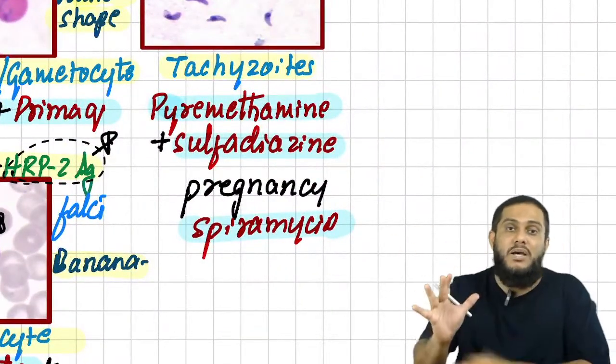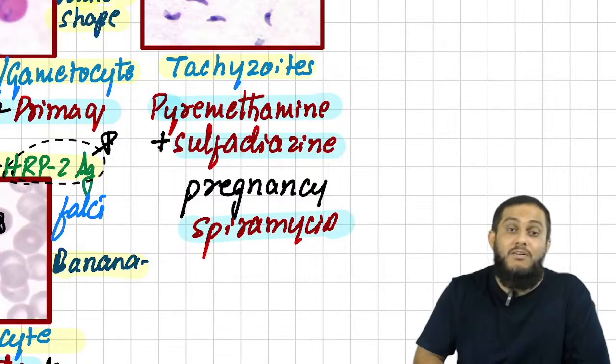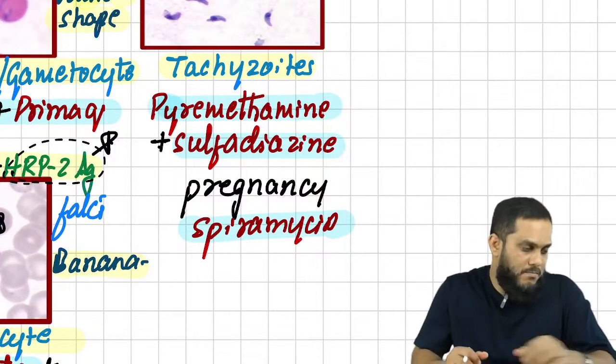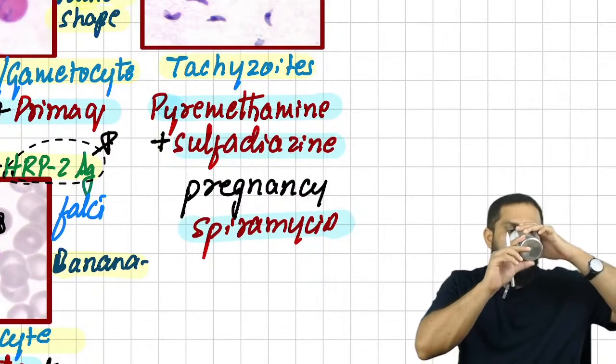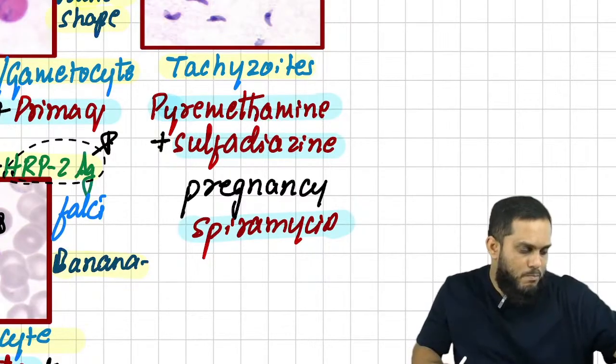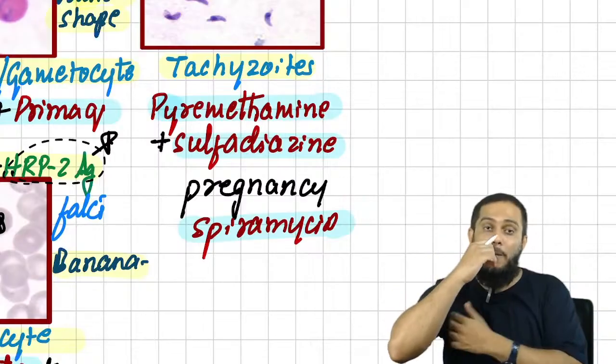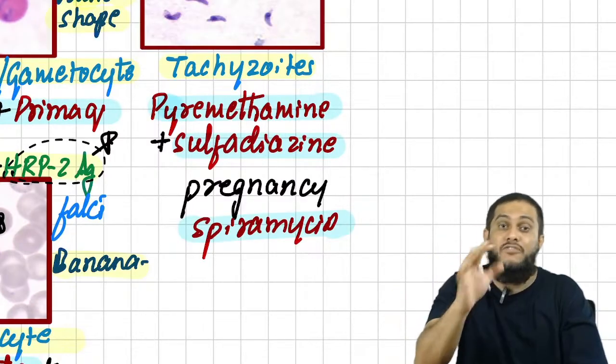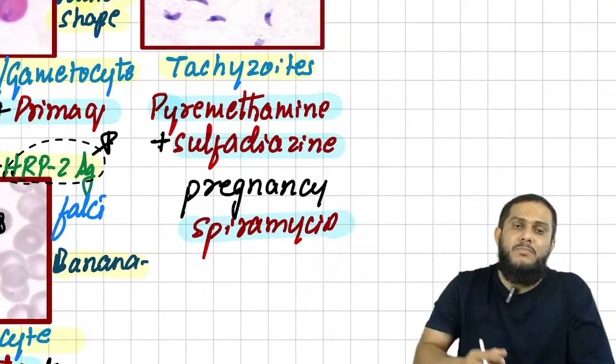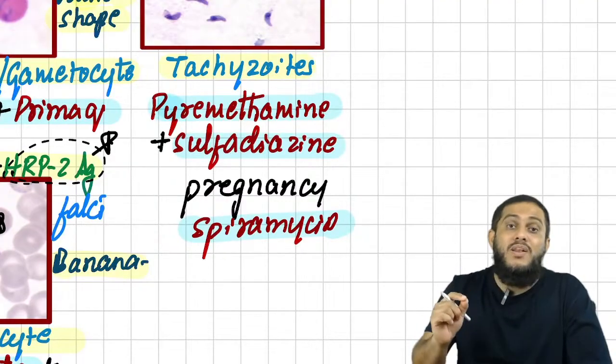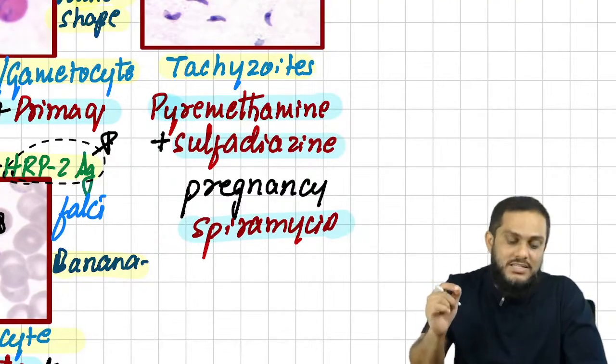If you know the basics of pharmacology, why is pyrimethamine contraindicated? Anybody? Right, we are about to finish our class in 5 minutes. Sir, why is pyrimethamine contraindicated? Sir, it is a folate antagonist. It inhibits the folic acid synthesis.